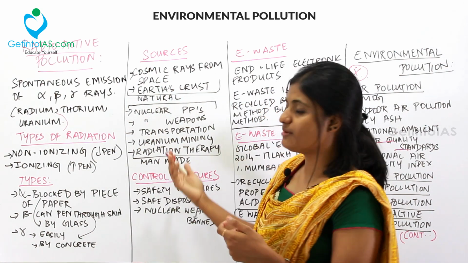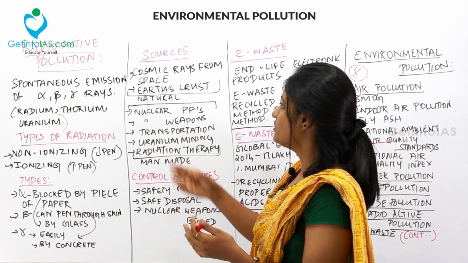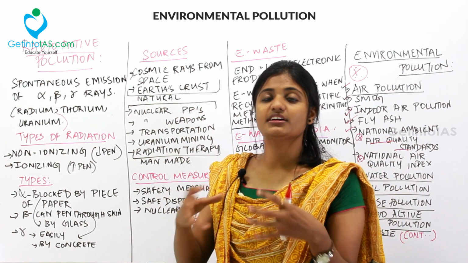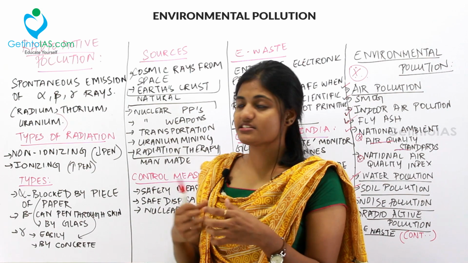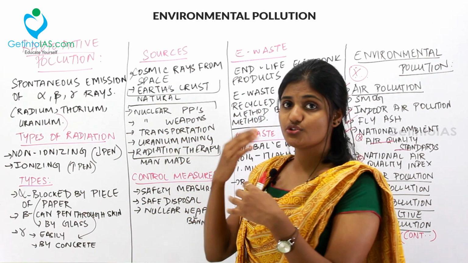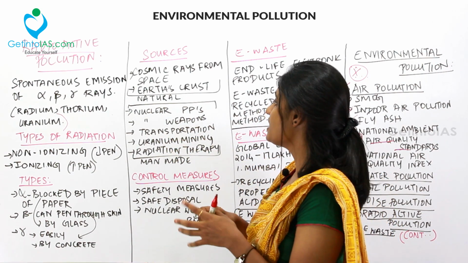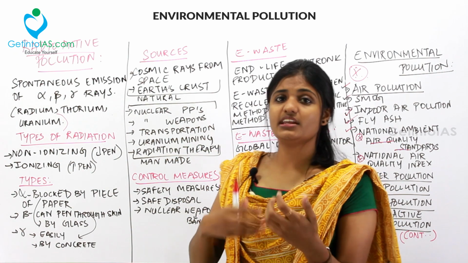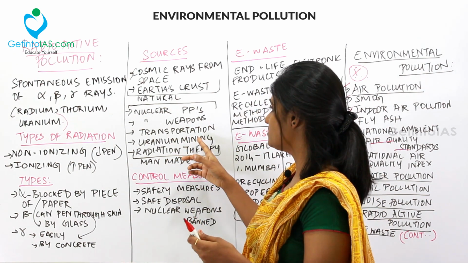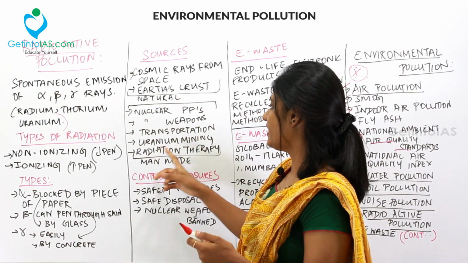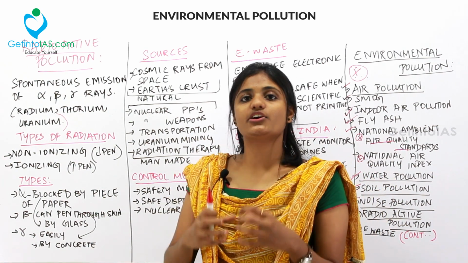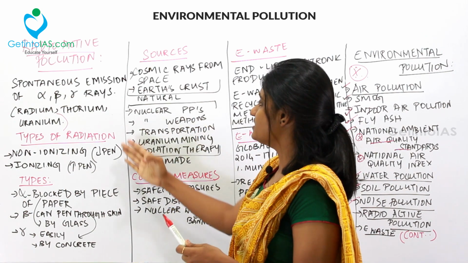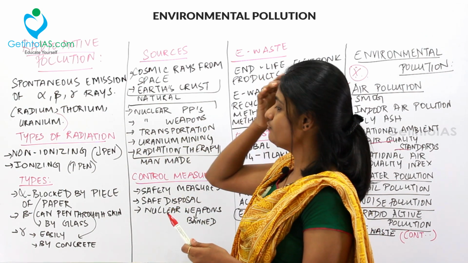Coming to the man-made ways of emission, it is the nuclear power plants which emit a lot of rays, and then the nuclear weapons created by various countries, and then the transportation of those weapons or the materials, and then in some places uranium mining is done, which causes pollution, and then the radiation therapy which is done to humans also causes radioactive pollution. So all these are the man-made radioactive pollution.